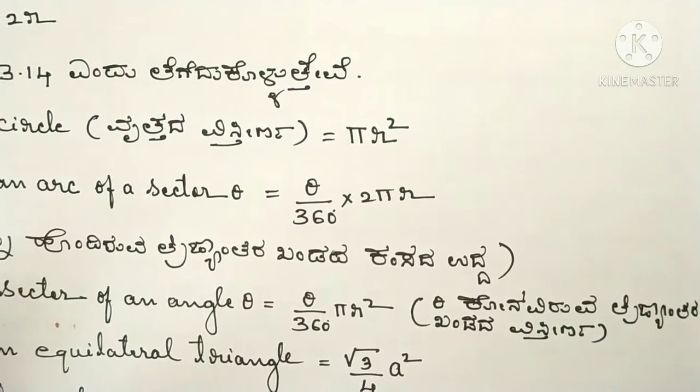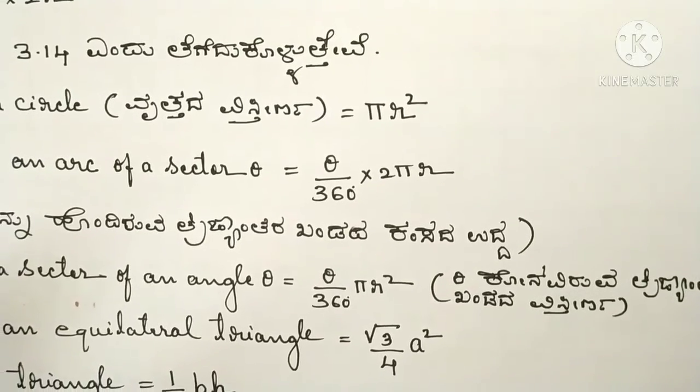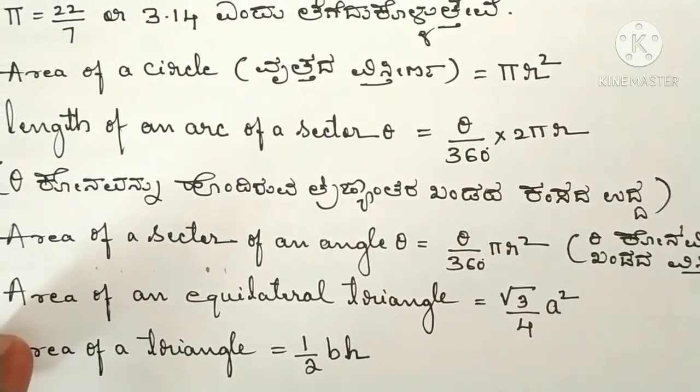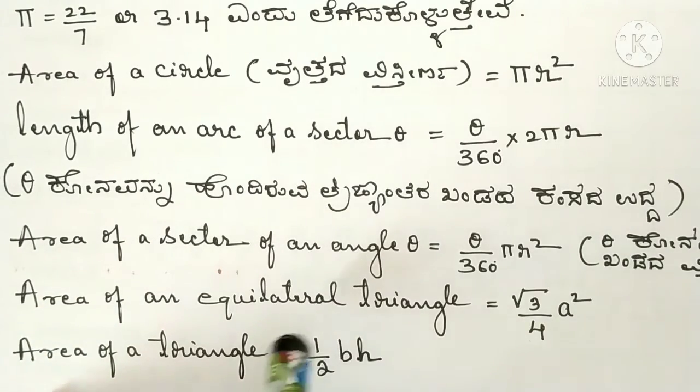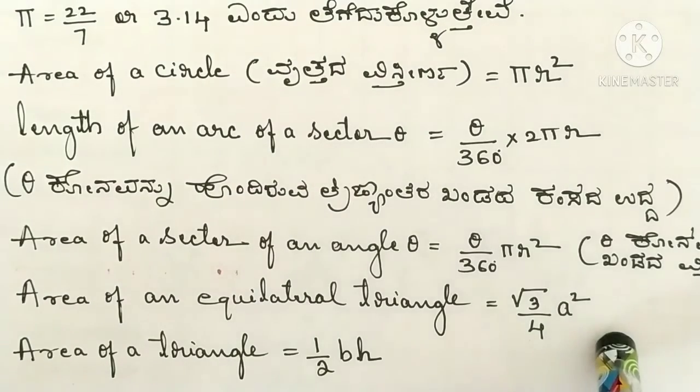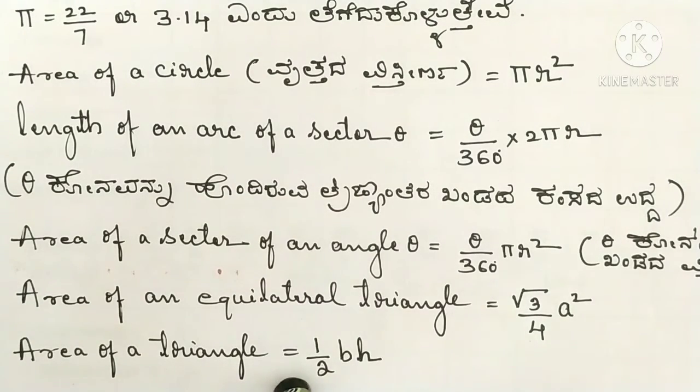Next, area of an equilateral triangle. Area of an equilateral triangle is equal to root 3 by 4 a square. Area of a triangle is equal to half into base into height.